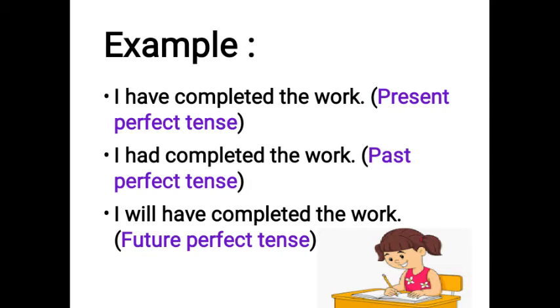Example number 1, I have completed the work. This is the example of present perfect tense. If I say it in Hindi, I can say it like मैंने काम खत्म कर लिया है. Second example, I had completed the work. This is the example of past perfect tense. If I say it in Hindi, I can say it like मैंने काम खत्म कर लिया था. Third example, I will have completed the work. This is the example of future perfect tense. If I say it in Hindi, I can say it like मैं काम खत्म कर लूँगी.